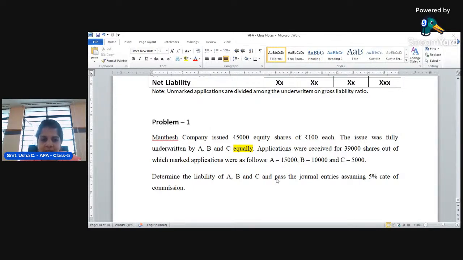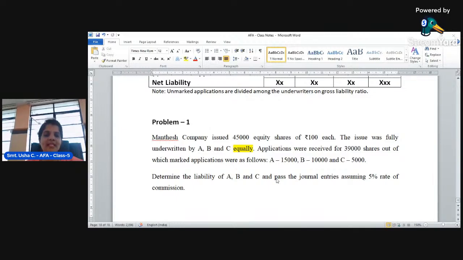So they issued 45,000 shares, and it is subscribed completely by the three underwriters equally, whereas from the public they received only 39,000 shares, out of which the marked applications are: A is 15,000, B is 10,000, and C is 5,000.